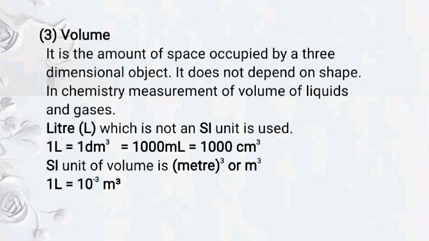Third property is volume. It is the amount of space occupied by a 3D object, that is a three-dimensional object, and it does not depend on its shape. In chemistry, the volume of liquids and gases is measured in liter, but liter is not an SI unit. Its SI unit is meter cube. See here, 1 liter is equal to 1 dm cube, which is equal to 1000 milliliter or 1000 centimeter cube. And the SI unit of volume is meter cube, that is, 1 liter is equal to 10 raised to power minus 3 meter cube.